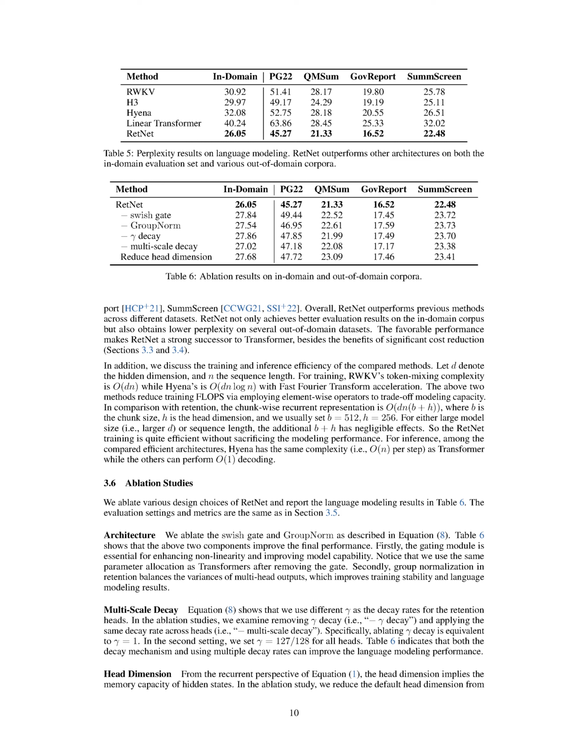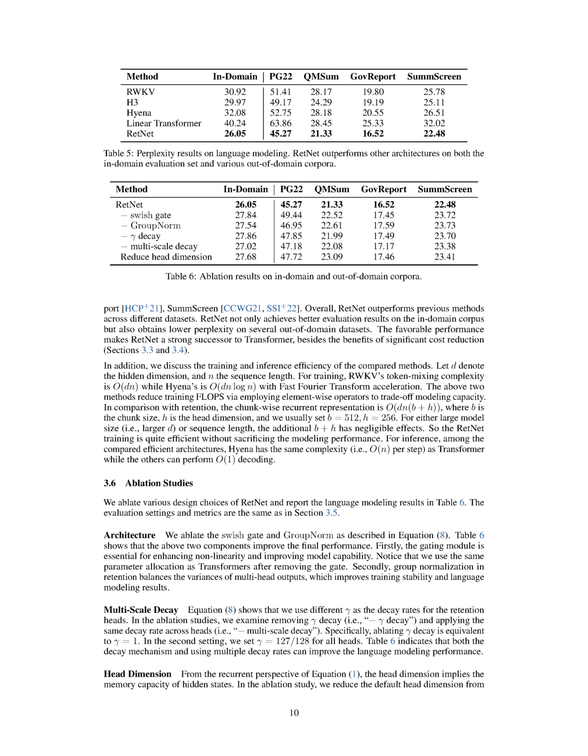Section 3.6 Ablation Studies. In Section 3.6, we conduct ablation studies to evaluate the impact of different design elements of RetNet on language modeling. The evaluation criteria and metrics remain consistent with those used in previous sections. We first examine the role of the gate and group norm, as detailed in earlier sections. Our findings suggest that these two components significantly enhance the final performance of the model. The gating module, in particular, is crucial for increasing nonlinearity and boosting the model's capabilities.